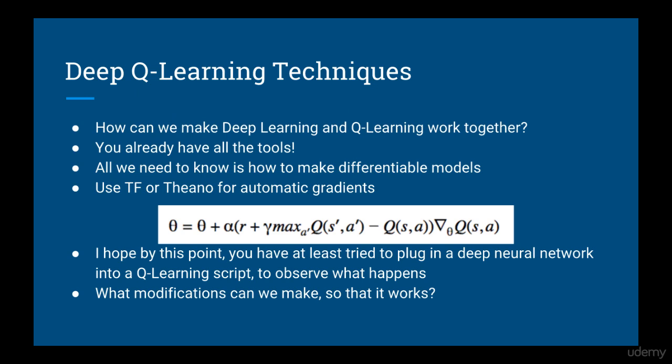Previously, we discussed that you actually already have all the tools you need to implement Q-learning with a deep neural network. Remember, our update equations are in terms of arbitrary gradients, and therefore you can use any model you want as long as you can differentiate the output with respect to the parameters. And of course, you don't need to derive the gradients by hand, since Theano and TensorFlow have automatic differentiation. So I hope by this point, you've tried this at least once and have seen firsthand that it doesn't seem to converge to a good solution. So in this lecture, we are going to discuss some modifications we can make to the basic Q-learning process that will make this work.